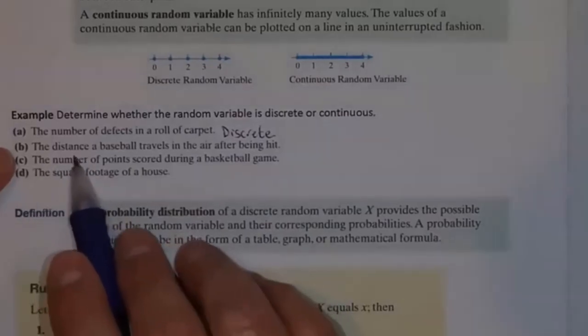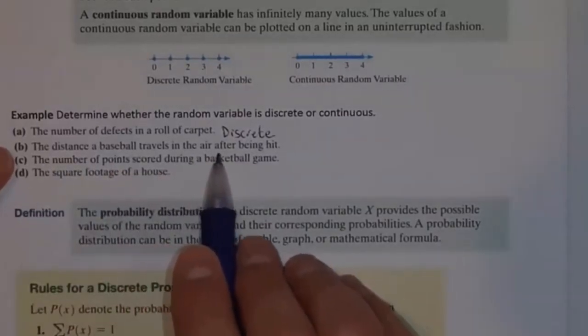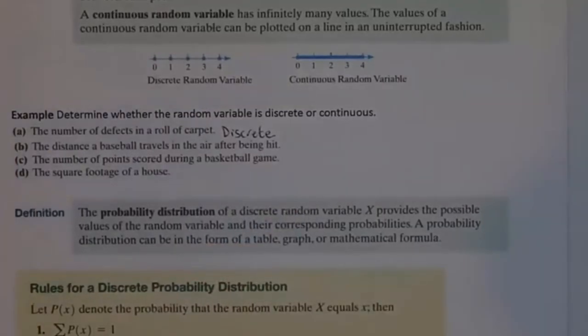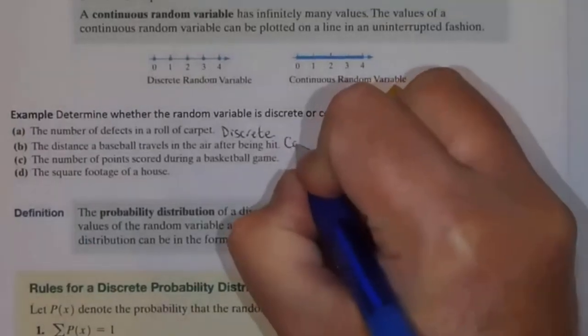B, the distance a baseball travels in the air after being hit. A baseball gets hit, it travels a certain distance, and then it hits the ground. So our random variable is how far it travels before it hits the ground. How would we determine that distance? Would we count it? We would not count it. We would have to measure it, like with a measuring tape or a radar, to be able to determine that distance. So that makes this continuous.